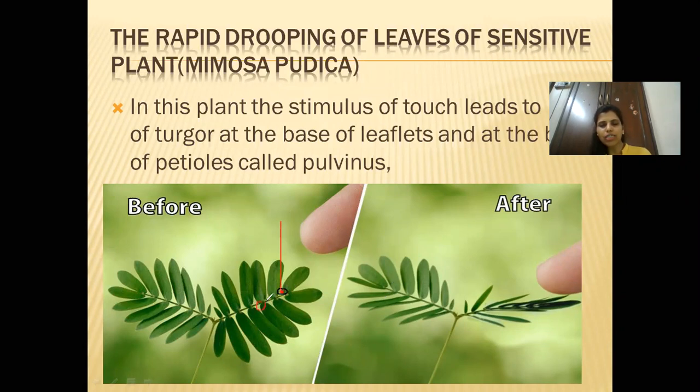Because it's a compound leaf and many leaflets are attached to one, you can see that leaflet. In this particular case, at the base over here, there is a special cell which is known as pulvinus. They are located over here.